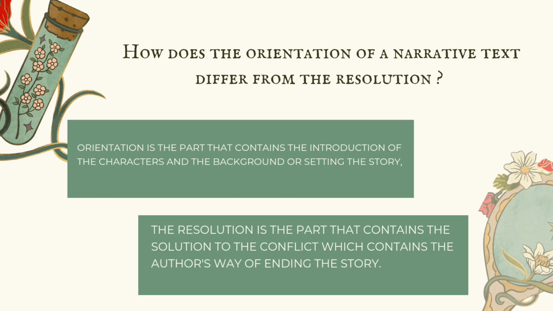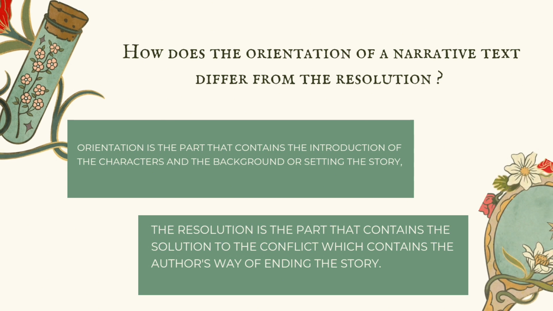Orientation is the part that contains the introduction of the character and the background or setting of the story, while the resolution is the part that contains the solution to the conflict, which contains the author's way of ending the story.